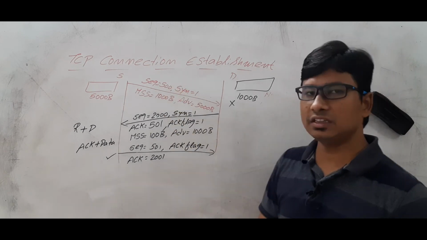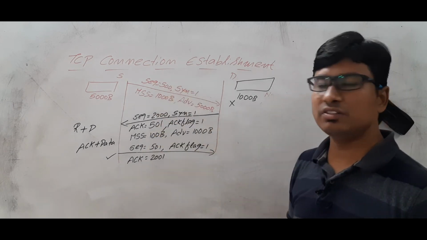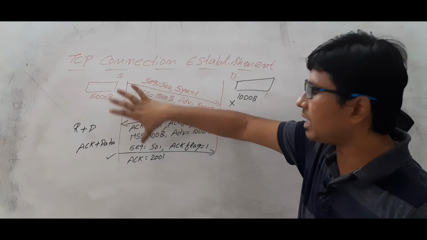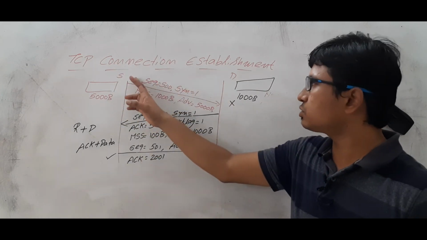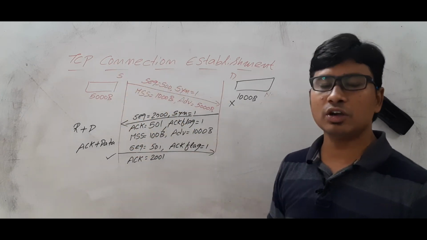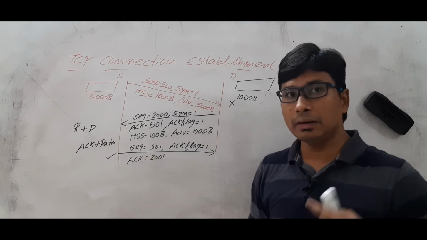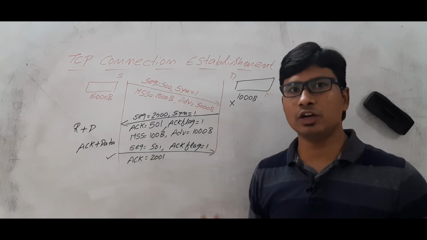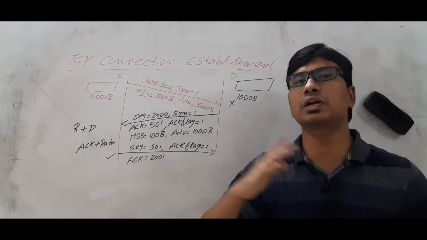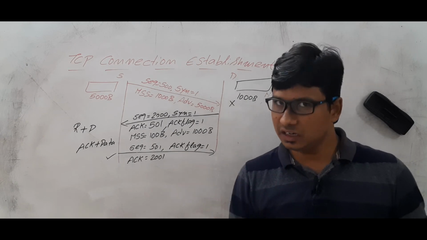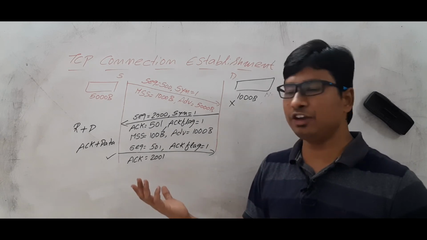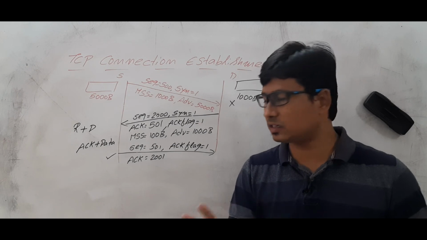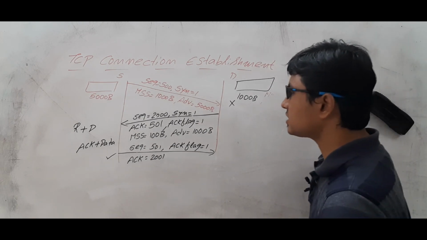Whereas when you are sending the sequence number with the SYN packet, that sequence number you do not use later, because once the source is finished, it is not using the sequence number 501. But when you are sending a pure acknowledgement, that sequence number you can use when you are transferring the data. Next video, I will discuss how the data will be transferred. Okay, are you able to understand?